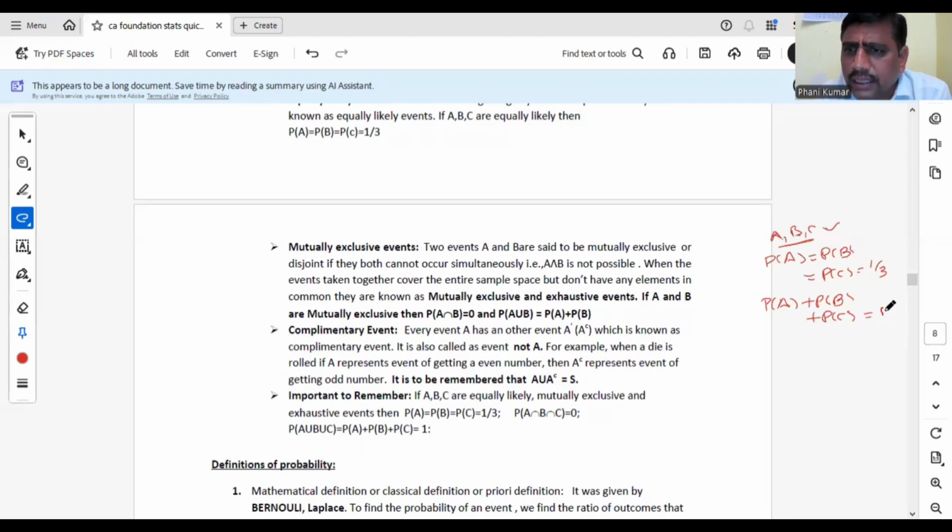ఓకేనా, ఎగ్జాస్టివ్ అంటే ఇది. A, B, C ఆర్ మ్యూచువల్లీ ఎక్స్క్లూజివ్ ఈవెంట్స్ అన్నాడు అంటే P of A intersection B intersection C 0 అవుతుంది. then what will happen? P of A or B or C, A union B union C ఏమవుతుందన్న P of A plus P of B plus P of C.